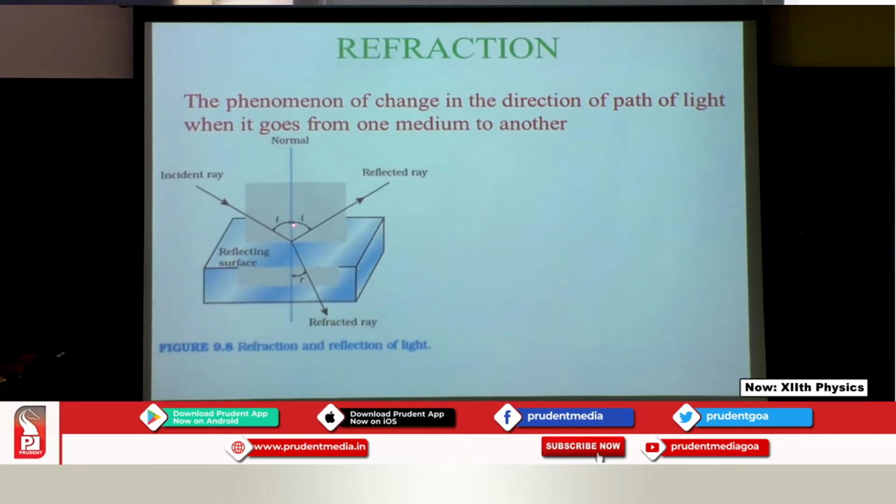Check out, students, I know at this point there will be slight reflection, but the remaining is going to get refracted. So, this is going to be the refracted ray, and you can see there is a change in the path. In the absence of the medium, this ray would have travelled straight, but the medium has refracted the ray, that is, there is a change in the path.